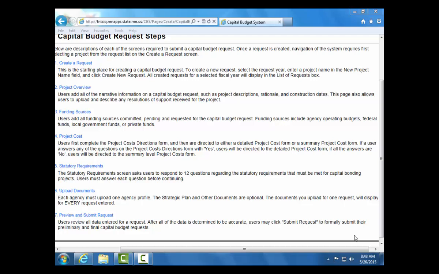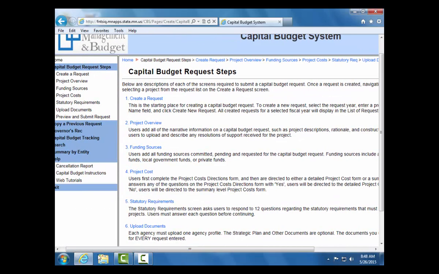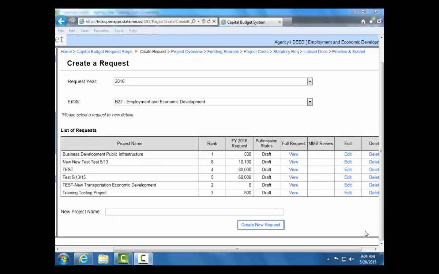We are going to first start with the Create a Request screen. Users can navigate to the screen by either selecting the hyperlink on this page, scrolling to the top and selecting Create a Request in the breadcrumbs across the top, or selecting Create a Request from the left-hand navigation. This is the Create a Request screen.